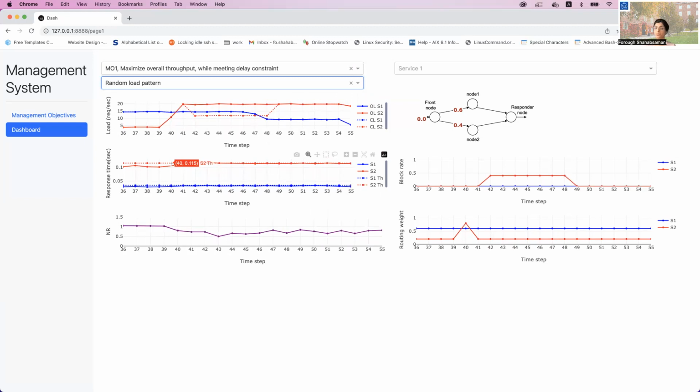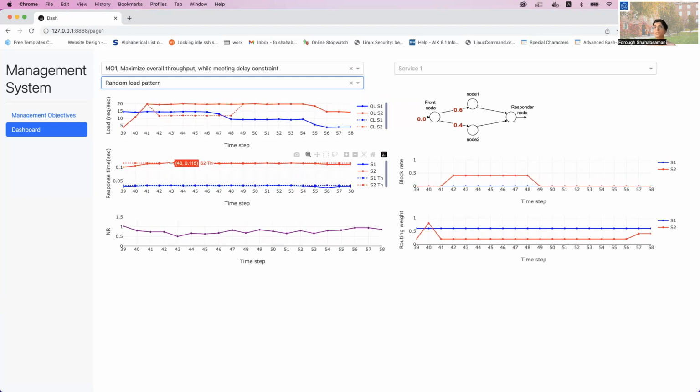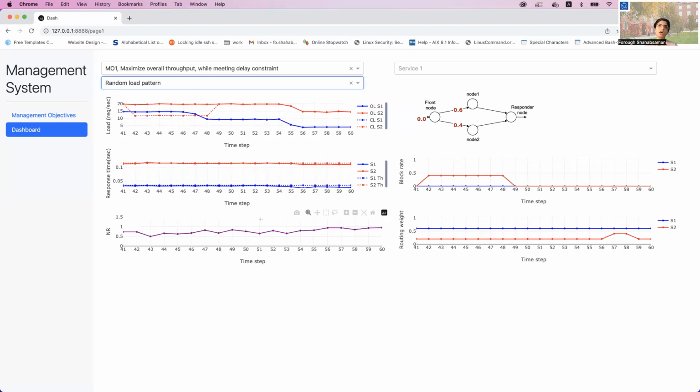There is a point here which we would like to mention. To meet this management objective, we map the management objective to the reward function in our reinforcement learning model. We consider these constraints soft constraints and define them in a soft way in our reinforcement learning function. In the last window on the left side, we show the performance of the agent.